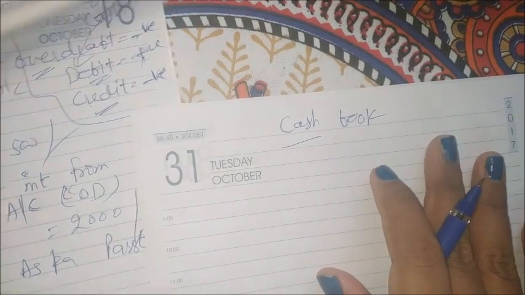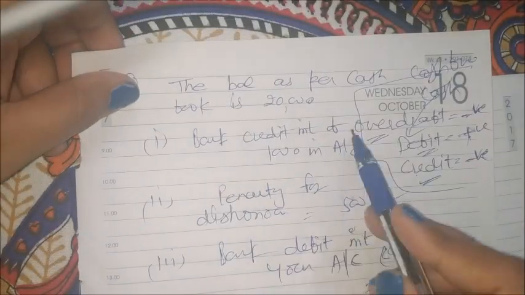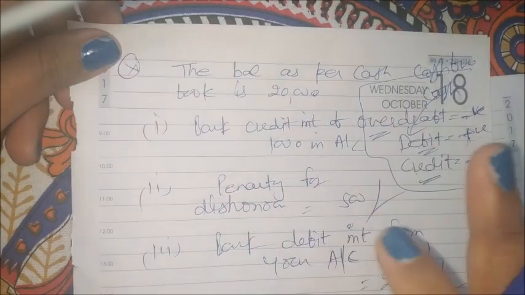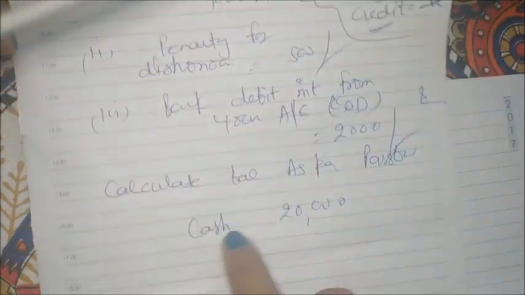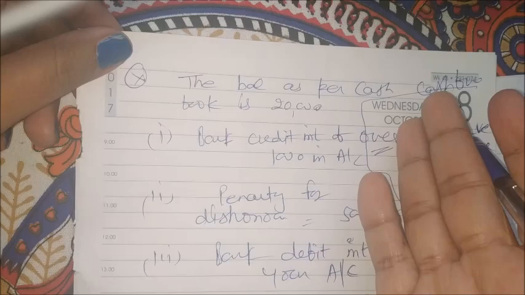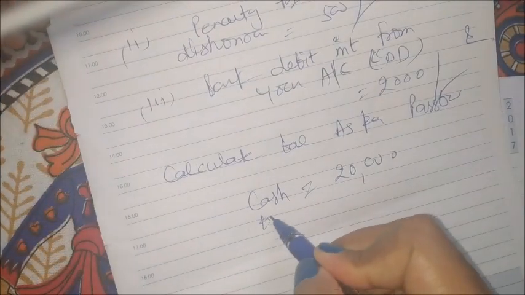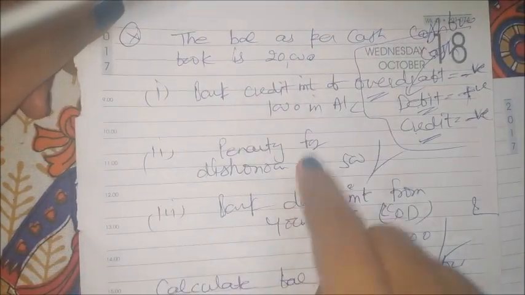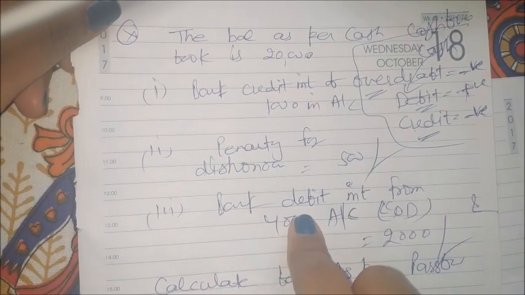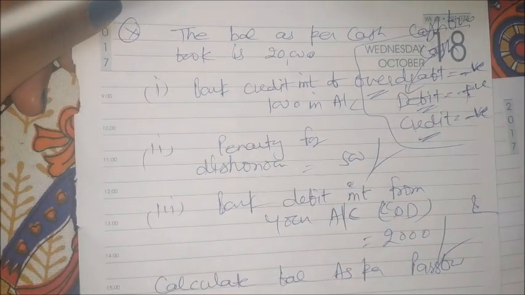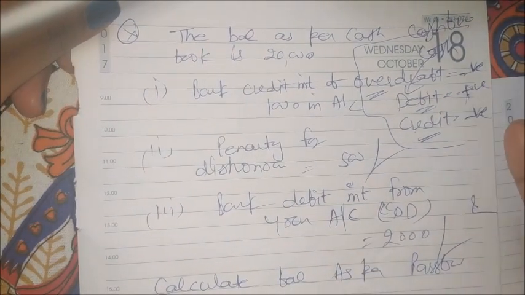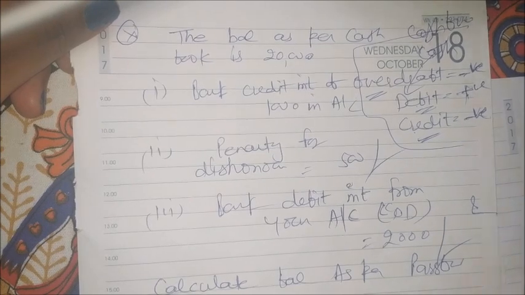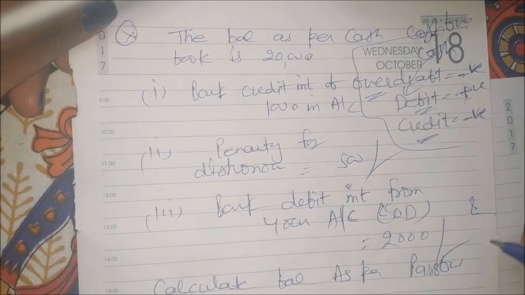See, any one transaction you have given, like bank credit interest of 1,000. So first line you can write easily, that balance as per cash book is 20,000. Now something we have to add, or something we have to subtract. From these transactions, something we have to add and something we have to subtract. So which transaction to be added and which to be subtracted, that we have to decide. How we will decide?